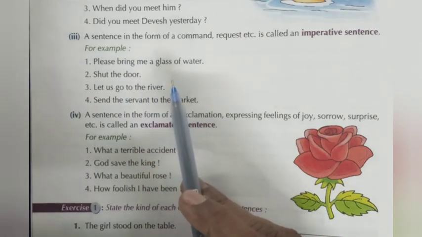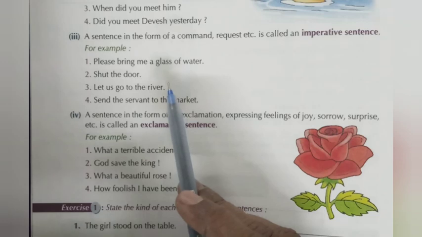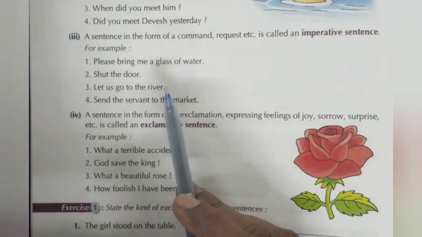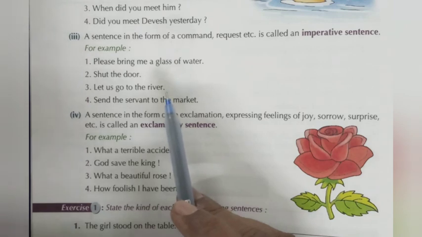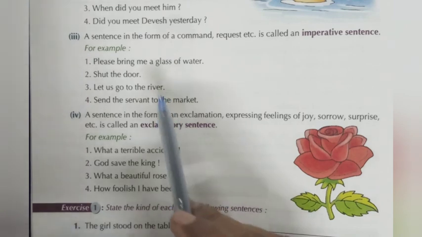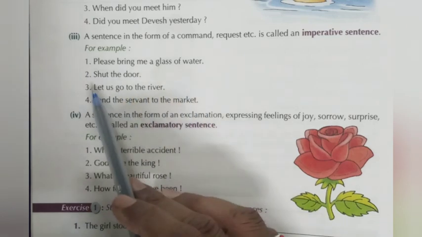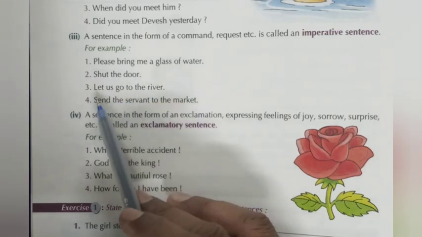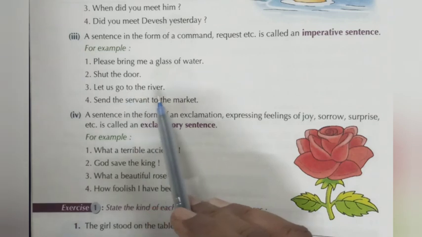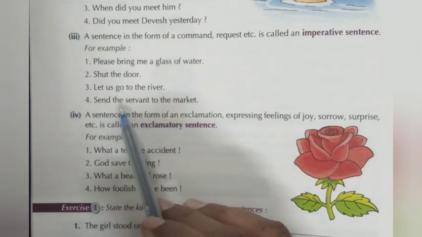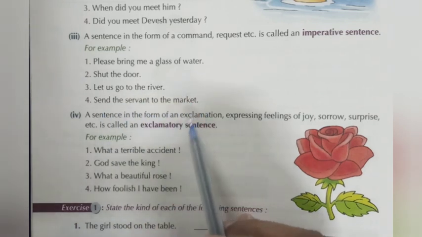In this sentence the subject is absent. But here we use the second person pronoun you as a subject, like you bring me a glass of water, you shut the door, let's go to the river, you send the servant to the market.